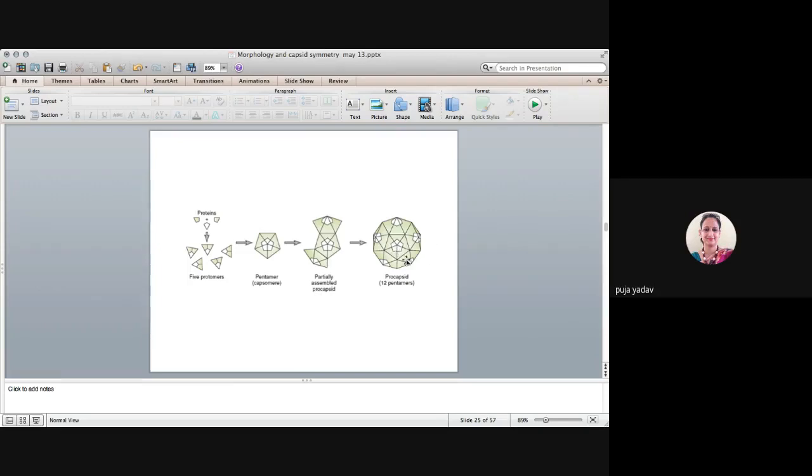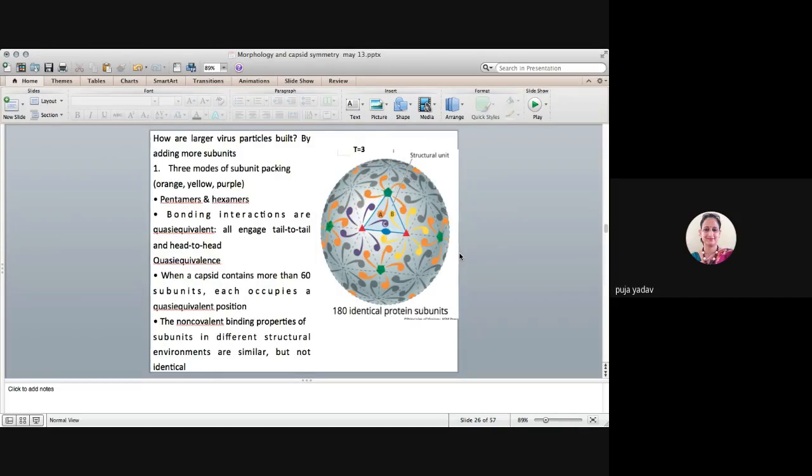So with pentagon there may be a hexagon also. Here you can see यहाँ hexagon भी है और pentagon भी है. ठीक है?